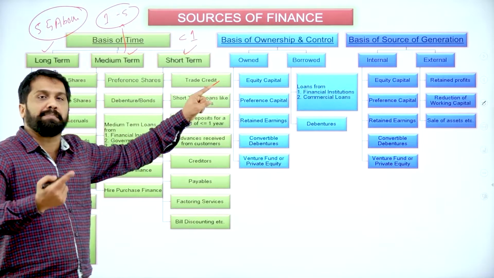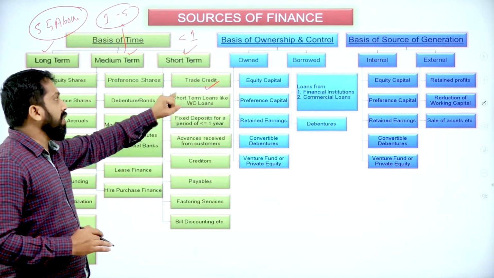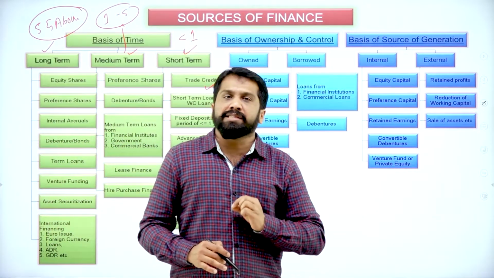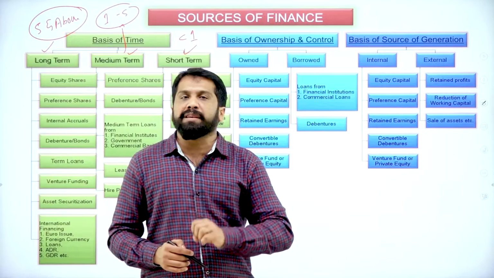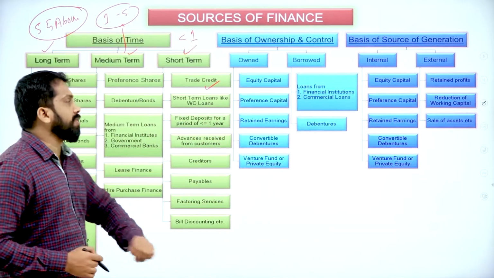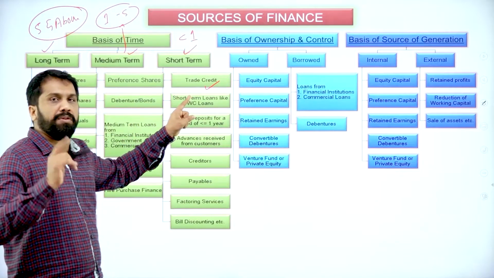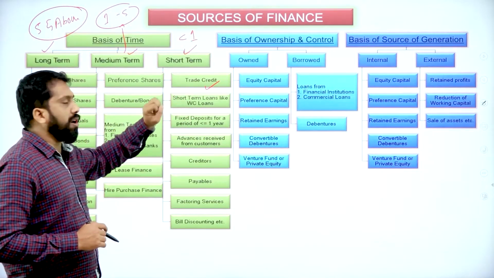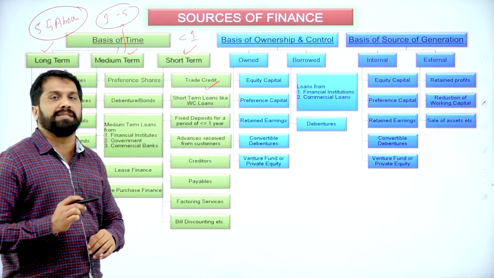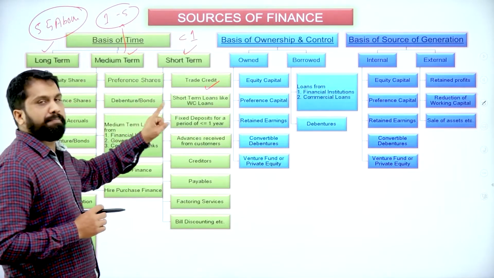Whatever sales and purchases happen on credit basis, we call it as trade credit. So, I sold some goods. I have given you 3 months time. After 3 months, you have to pay me that amount. That is called trade credit. Hope you understood. Normally, it is short term because for 3, 4, 5, max to max, it will be 6 months time. So, we call it as trade period.